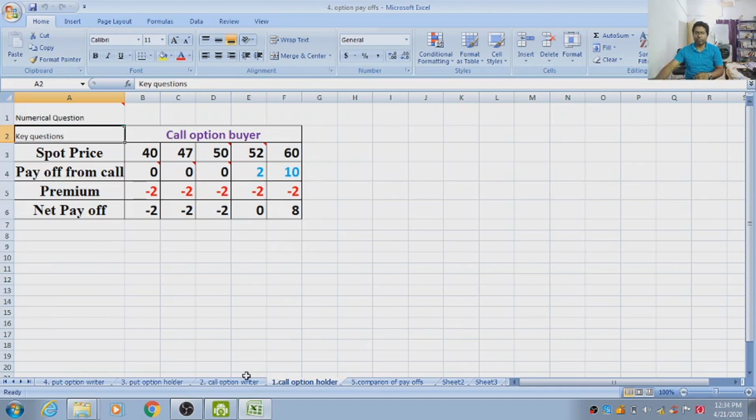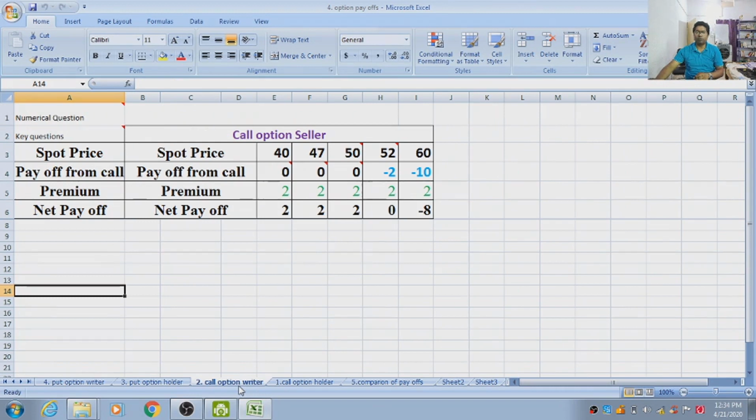Come to the second, call option writer, which is also called call option seller. The question is the same, only the case is different. So the spot price is recorded, 50 is the exercise price, and the break-even point is the same, exercise price plus call premium, that is 52.